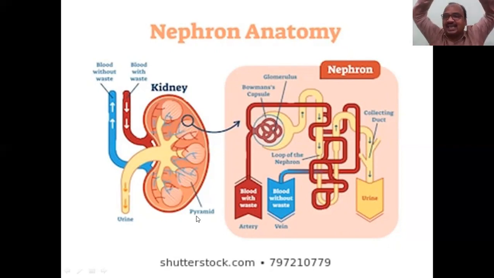Just like the pyramid Dhyana Kendra, you know, the pyramid shape. Like that, there are totally 5 pyramids in each kidney. And all these 5 collectively together, one kidney consists of 1 million nephrons. Keep that in your mind, right?